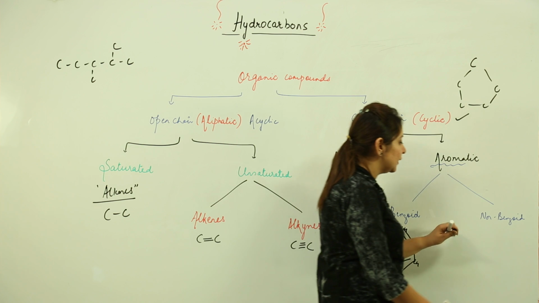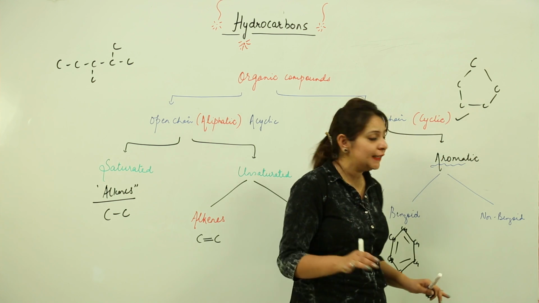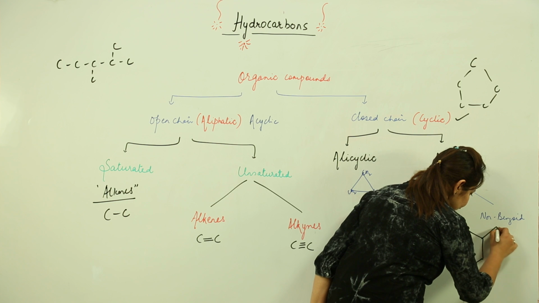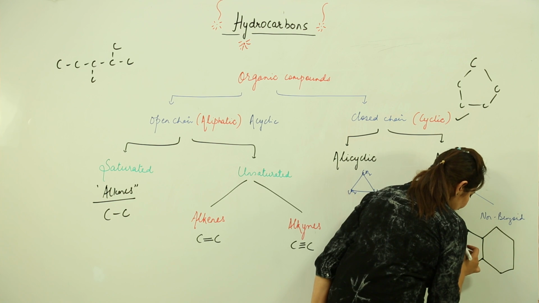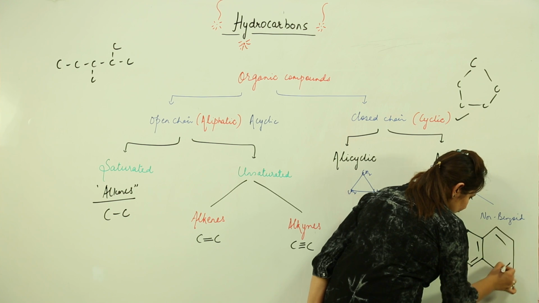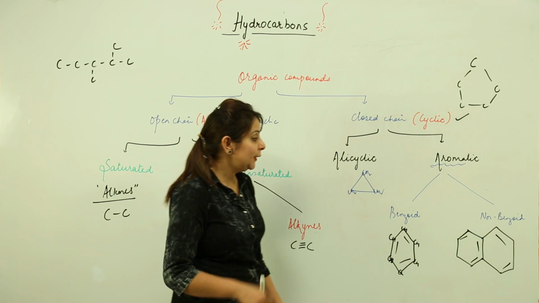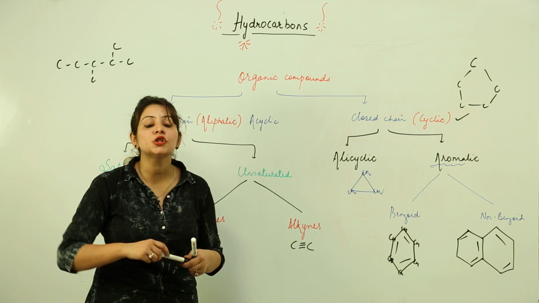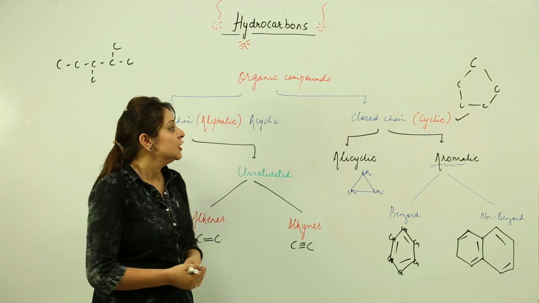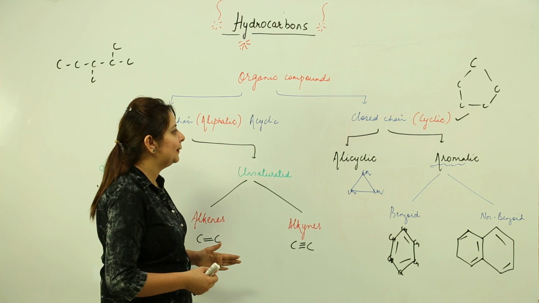And when there is a ring, but typically not a benzene ring, like we have this thing, this is typically a naphthalene. So it possesses a ring, but it is not a benzene ring, so it is called a non-benzoid compound. So this is how we divide the organic compounds into different ones.